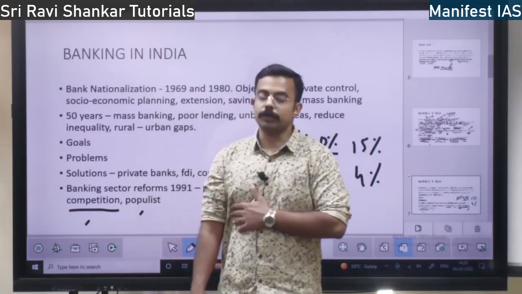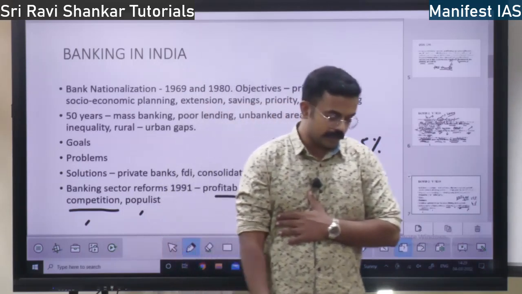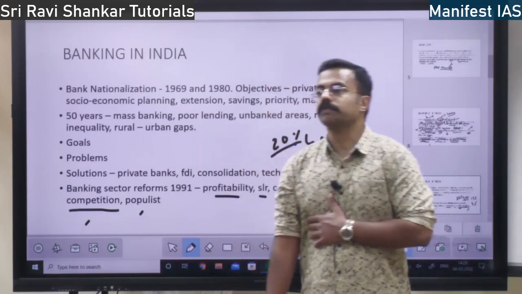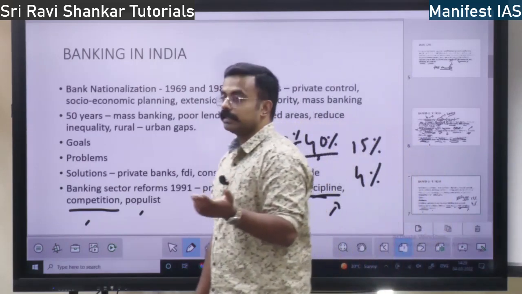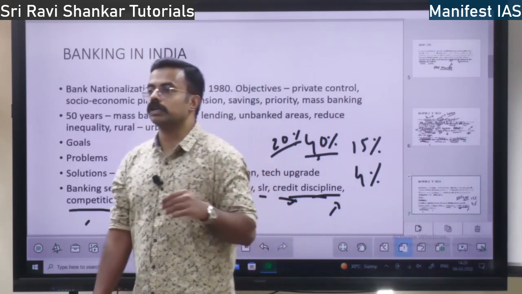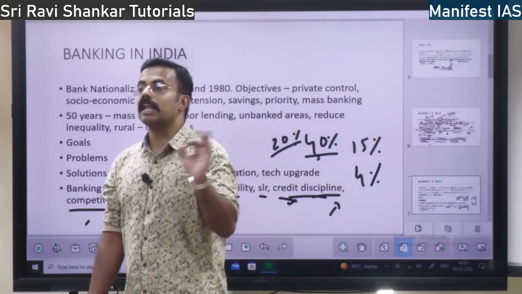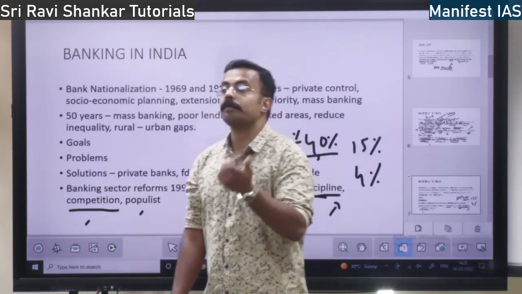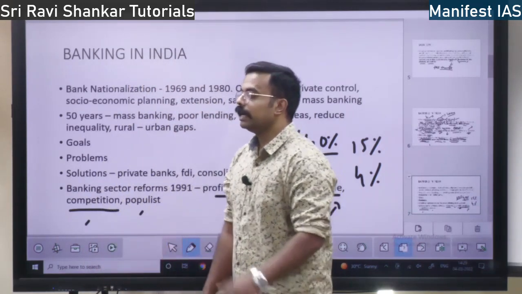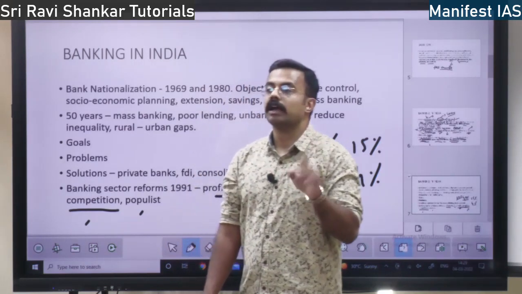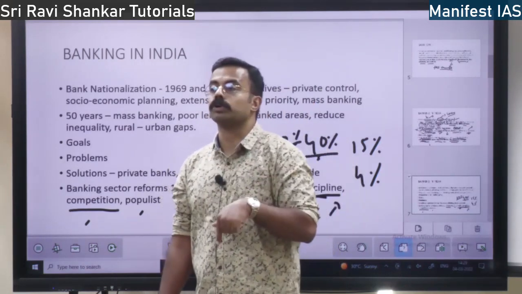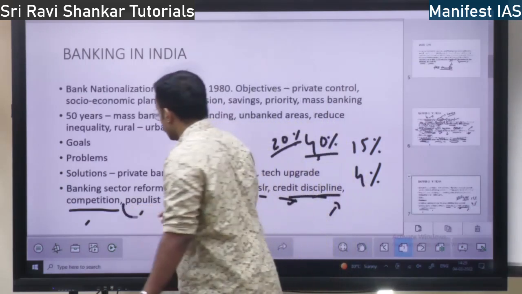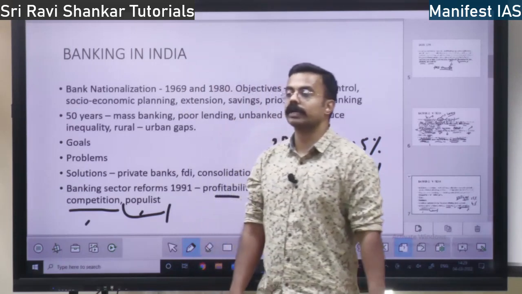earlier there were populist schemes. Populist schemes means, in order to win elections, they have to give a lot of subsidy. At election time they waive off the agricultural loan. Every government that comes is going to do it. So it is a populist scheme. It is not good economically, but it is done to gain public support for election purposes. So populism was high in the banks before 1991.